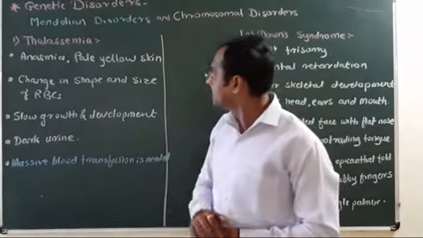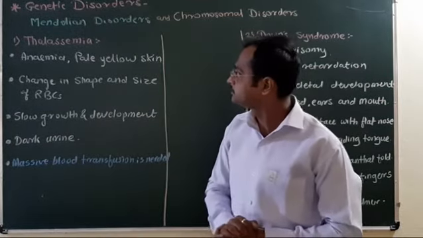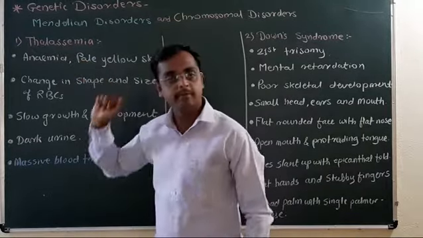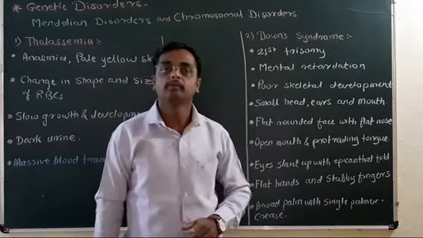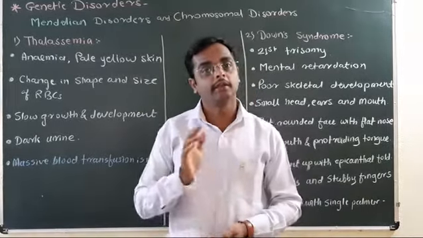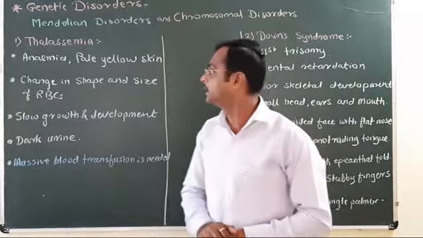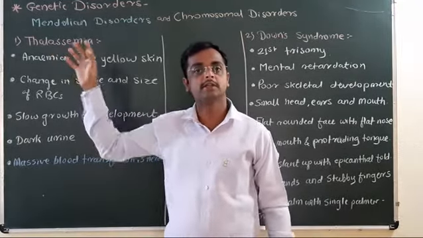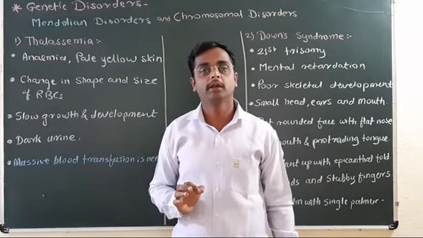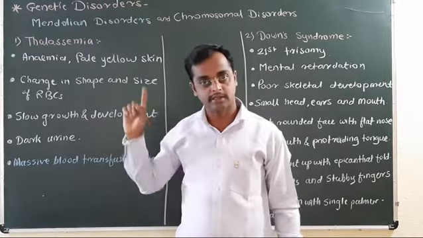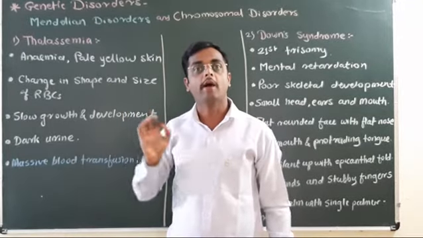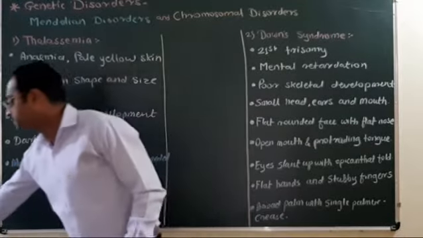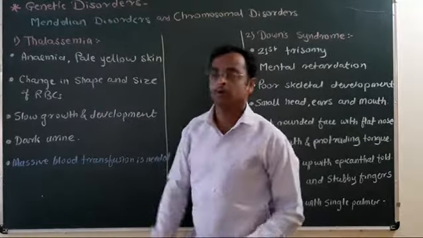Now, the main genetic disorders we have to study are thalassemia, Down syndrome, Turner syndrome and Klinefelter syndrome. The very first Mendelian disorder is thalassemia. Thalassemia is the disease related to the abnormal hemoglobin production. This disorder is related with the HB, abnormal hemoglobin production.